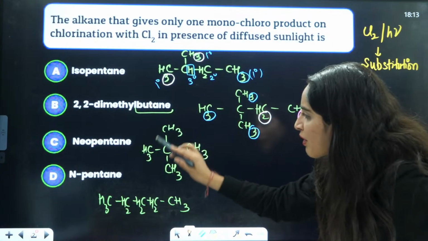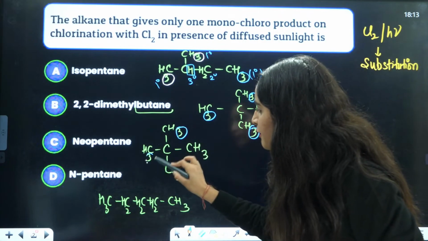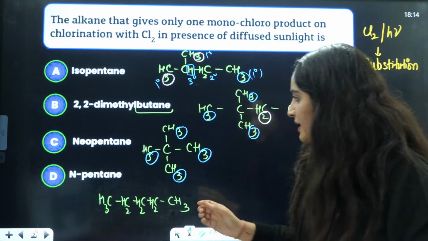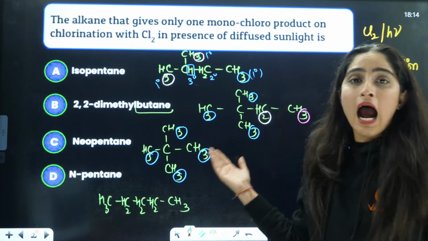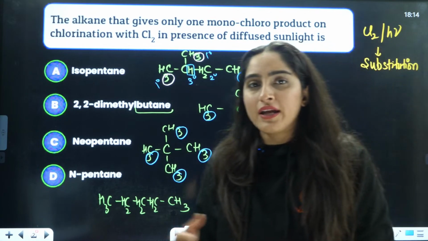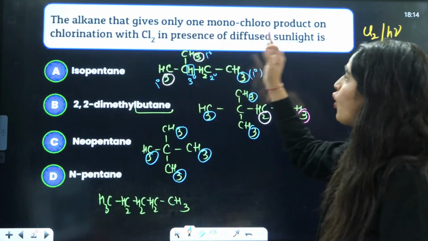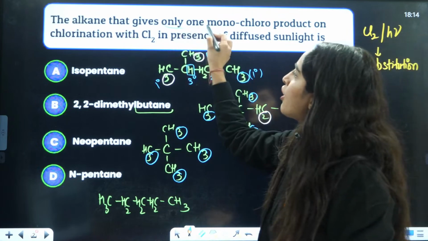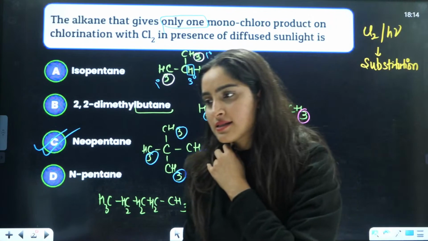Okay, but what about neopentane? In neopentane, as you can see, this hydrogen, this hydrogen, this hydrogen, this hydrogen, all are the same type. If you replace hydrogen here, here, here, or here, everything is going to give you the same compound, right? That means only one monochloro product will be formed here. So the answer is going to be C, the correct answer, right?